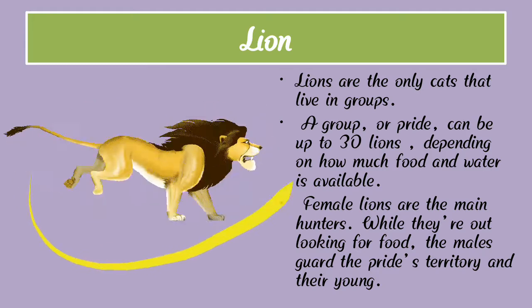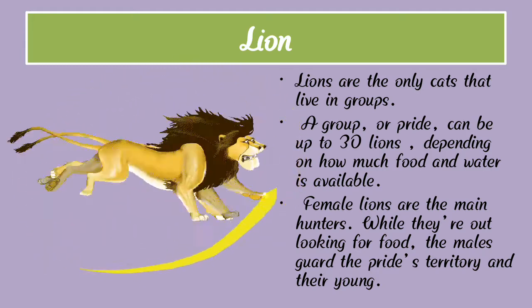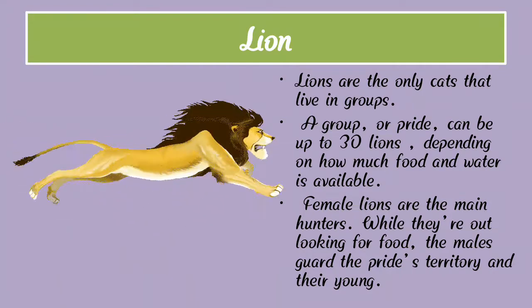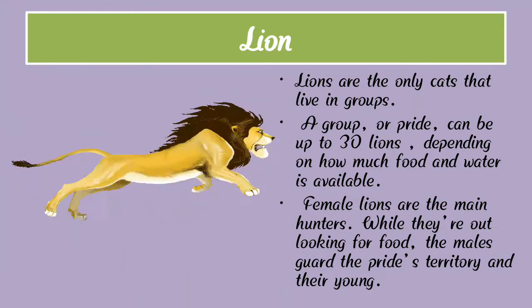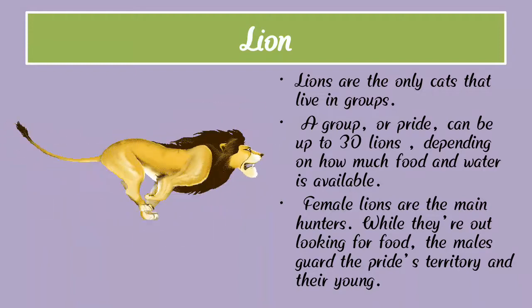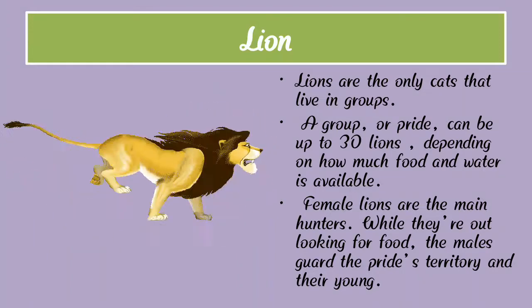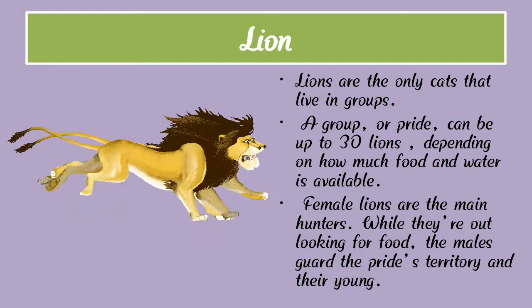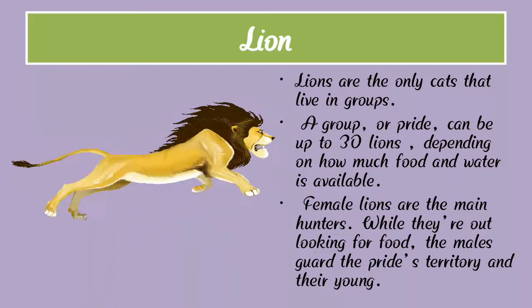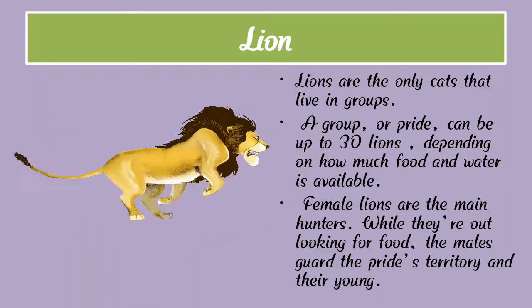Here we can see a photograph of a lion. Lions are the only cats that live in a group. Lions are carnivorous animals. They eat the flesh of other animals, and they are strong animals.